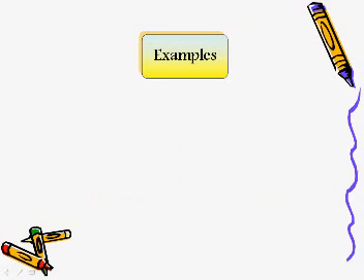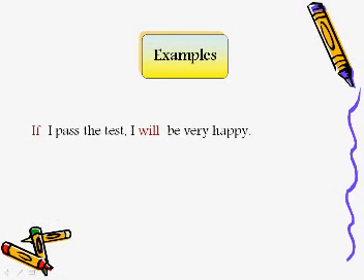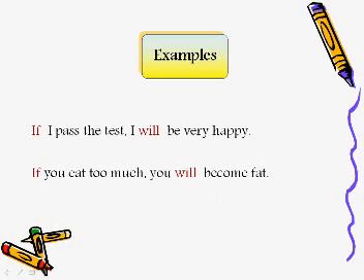Okay. Examples. If I pass the test, I will be very happy. I'm talking about myself. If I pass the test, I will be very happy. So, I use the first conditional, will plus the infinitive. If you eat too much, you will become fat. Notice we have will plus infinitive.